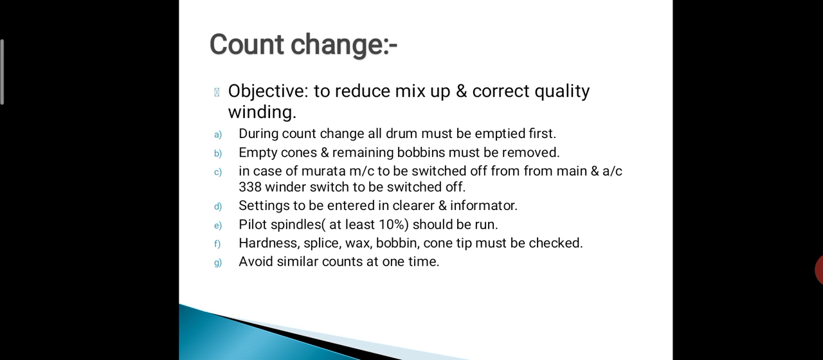Count change. Objective: to reduce mix-up and ensure correct quality winding. During count change, all drums must be emptied first. Empty cones and remaining bobbins must be removed. In case of Murata machine, it is to be switched off from the main, and the Autoconer 338 winder switch is to be switched off. Settings to be entered in the clearer and informator. At least 10% pilot spindles should be run. Hardness, splice, wax, bobbin and cone tip must be checked. Avoid similar counts at one time.